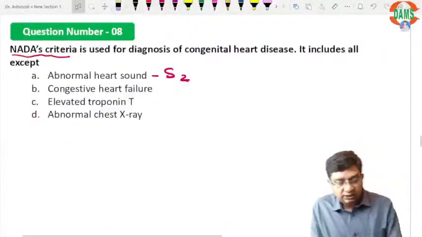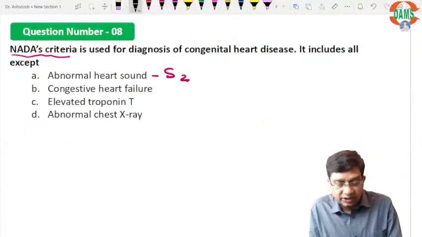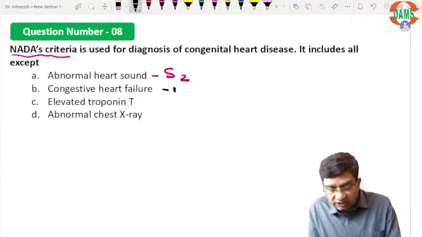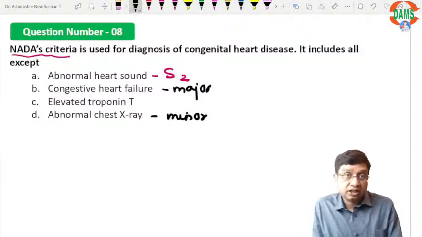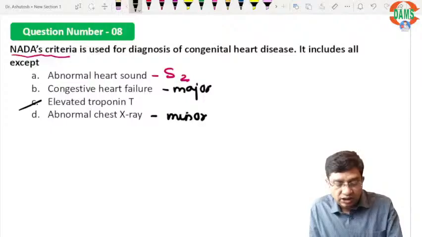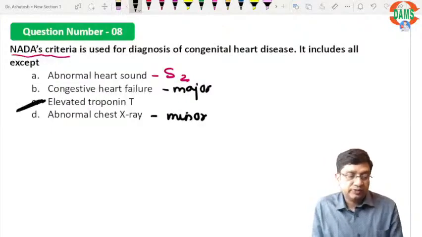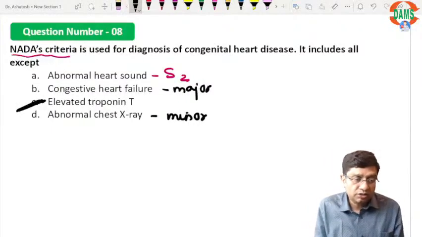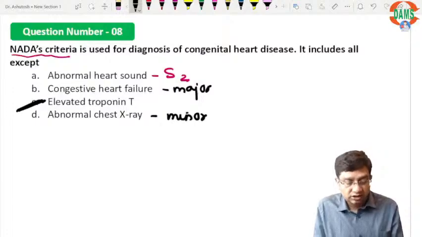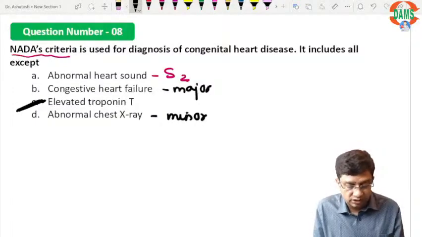So we say abnormal second heart sound is a minor criterion. Congestive heart failure is a major criterion. Abnormal chest x-ray is again a minor criterion. So what is not used here? Elevated troponin T. Elevated troponin is not included in Nada's criteria, which is used for the diagnosis here.